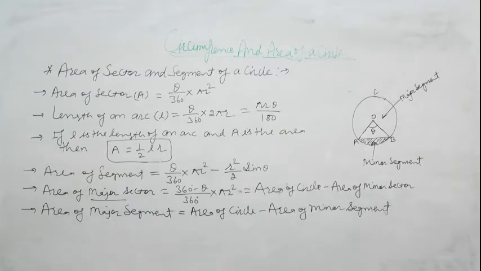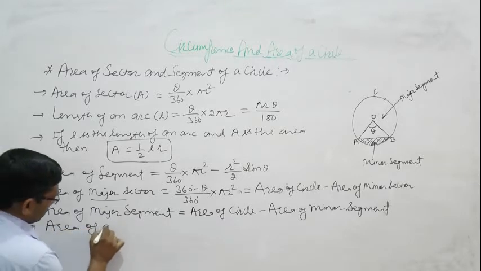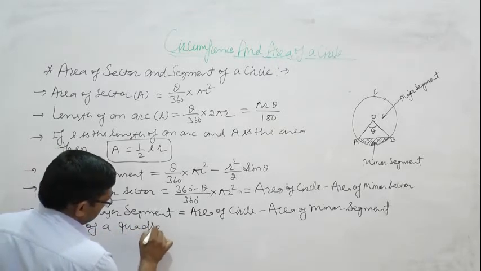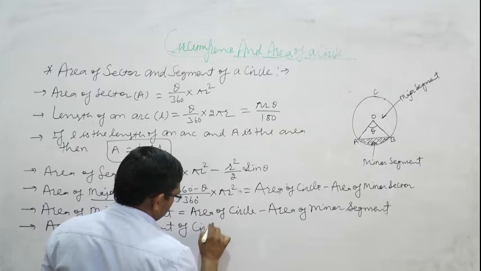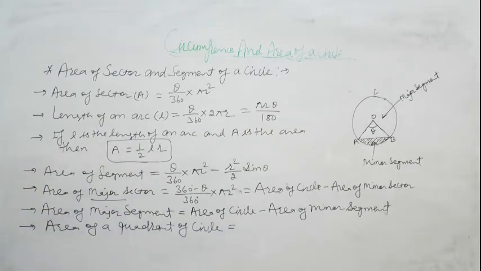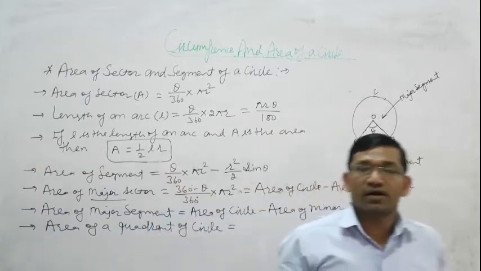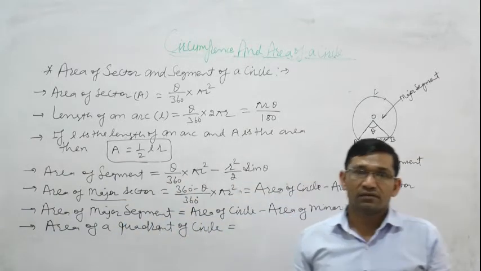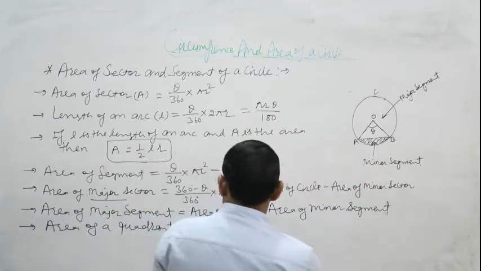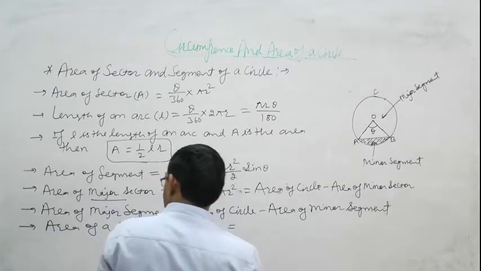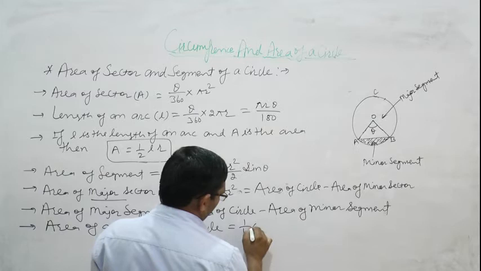So these are some important formulas related to area and sector. Then area of a quadrant of circle. What is quadrant? Quadrant is the 1/4 part of circle. So area of a quadrant of circle is equal to 1/4 multiply area of circle.